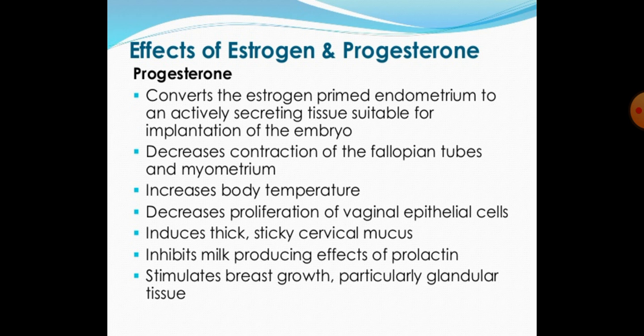Effect of progesterone. Progesterone converts the estrogen primed endometrium to an actively secreting tissue suitable for implantation of the embryo. It decreases contraction of the fallopian tubes and myometrium. It increases body temperature and decreases proliferation of vaginal epithelial cells. It induces thick, sticky cervical mucus and inhibits the milk producing effect of prolactin. It stimulates breast growth, particularly glandular tissues.